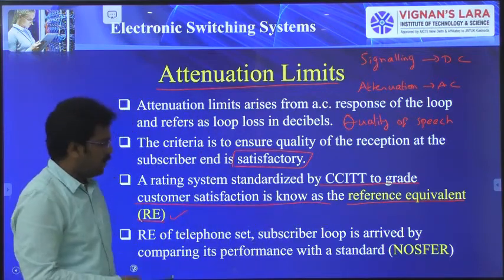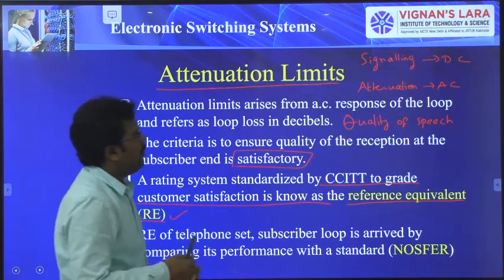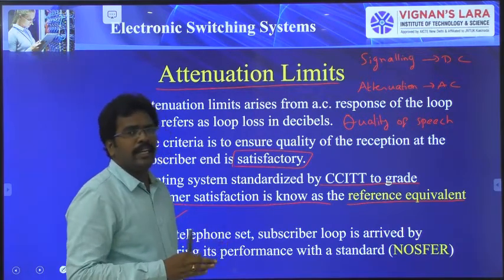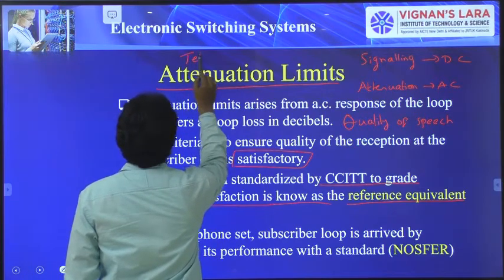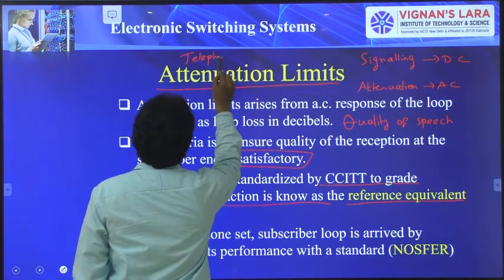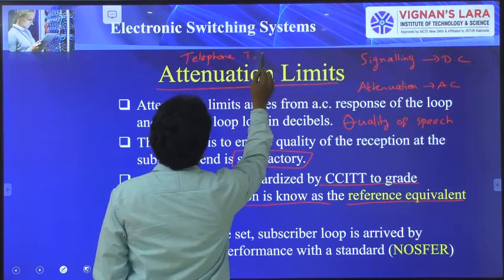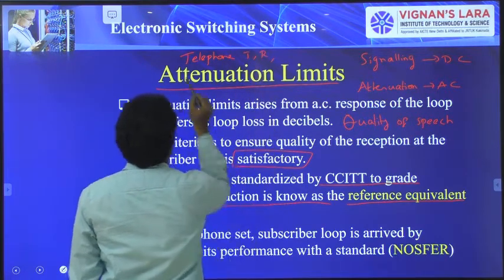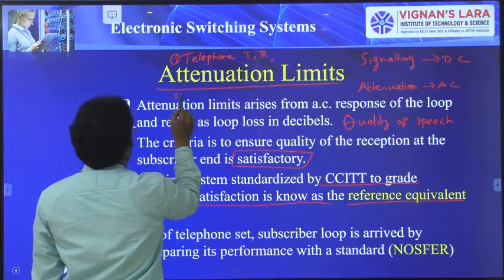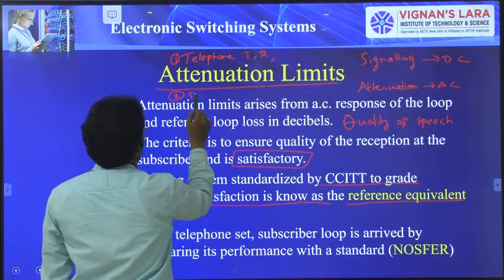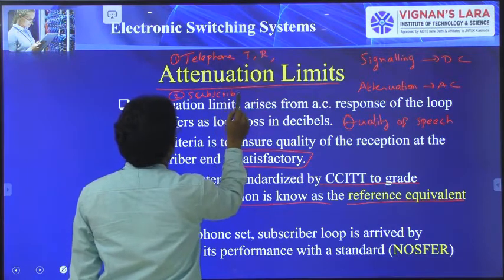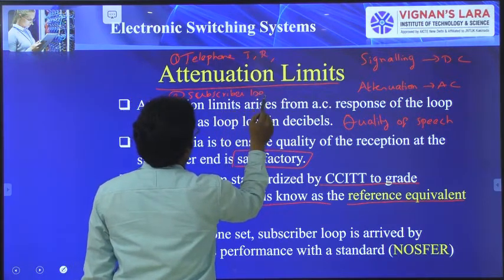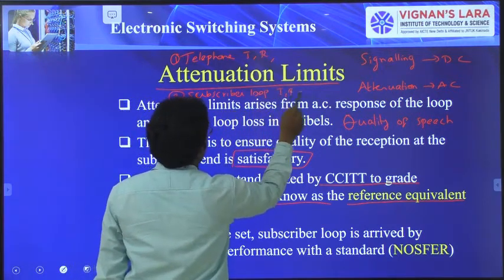So RE of a telephone, how to measure? What are the equipments you can see in this system? One is a telephone set at a transmitting end as well as at receiving end. Second one is subscriber loops for transmitting and receiving.